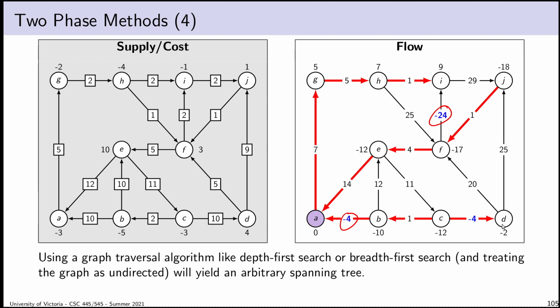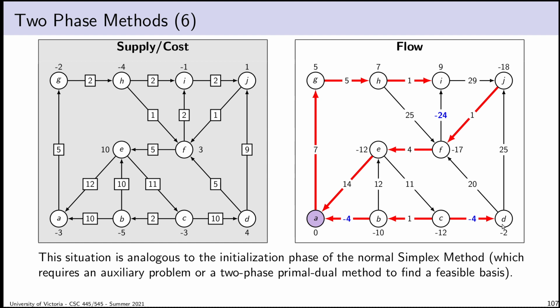So what we'll do is the same thing that we did with general LPs, which is we'll find a way of starting from basically nothing and then modify the problem just a little bit and use that modified problem to find a feasible basis for the original problem. And this is essentially the initialization phase of the regular simplex method, where we would normally, for example, solve an auxiliary problem or use a two-phase method.